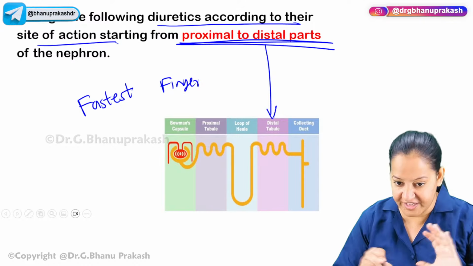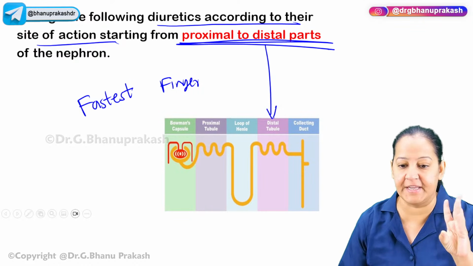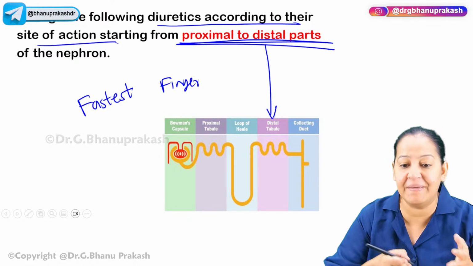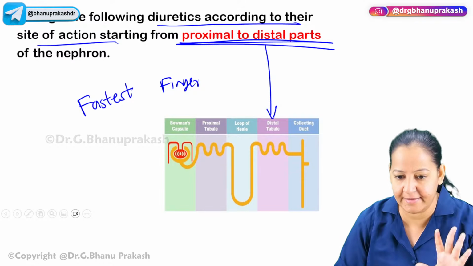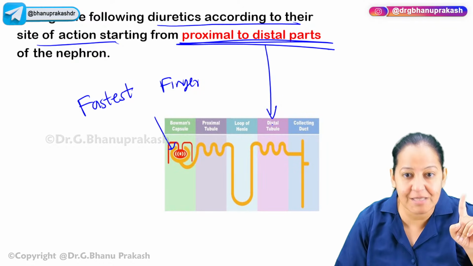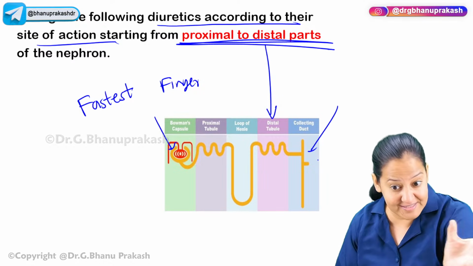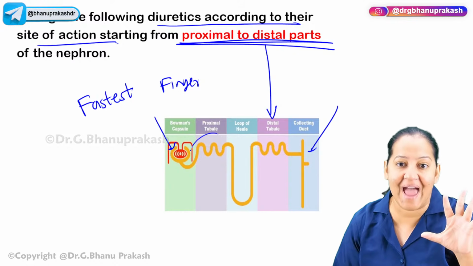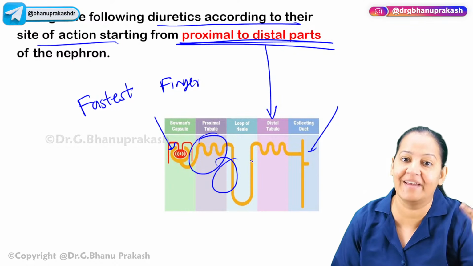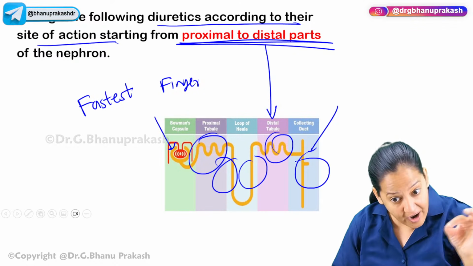So you have to arrange them in a sequence. I will give you 4 options A, B, C, D. So you have to arrange them DBCA, BCDA, DBAB, whatever. You have to arrange them from proximal to distal portion of the nephron in the sequence they act. So the one who is acting here will be first, the one who is acting here, then here, then here, then here. You have to arrange them in a sequence.